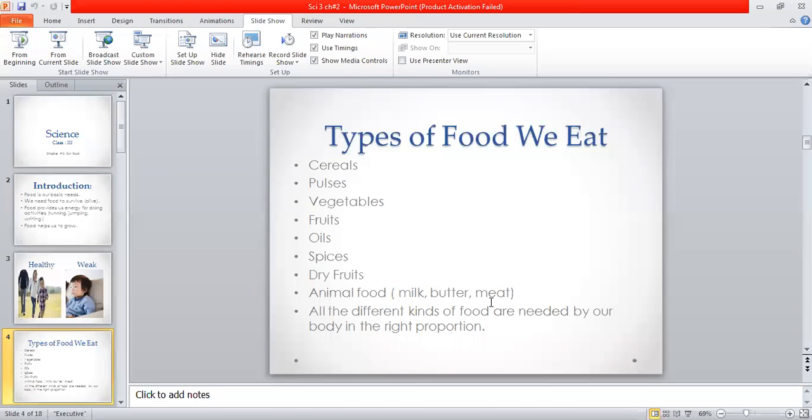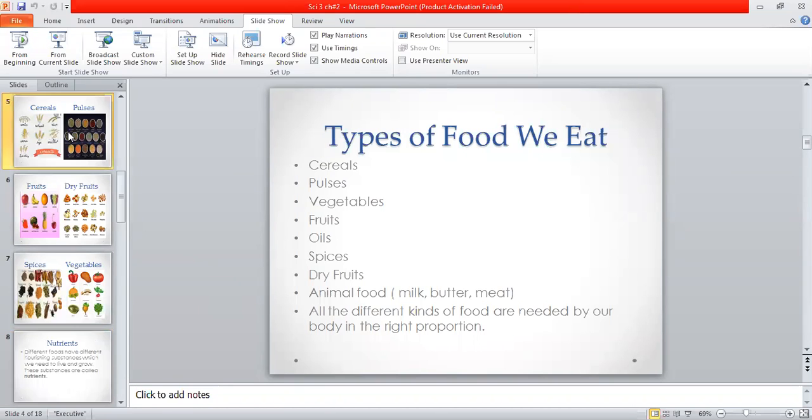These foods that you can get from animals are known as animal food. All the different kinds of food are needed by our body in the right proportion. We should eat these foods in the right amount. If we eat excessive food, we may become obese.